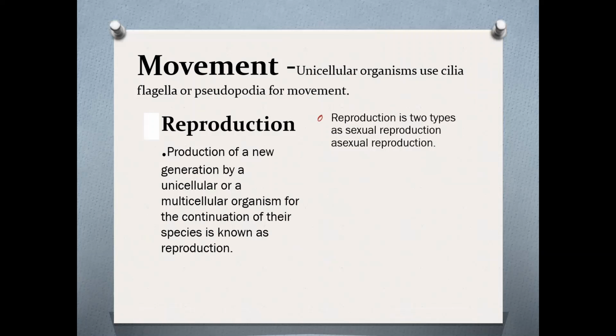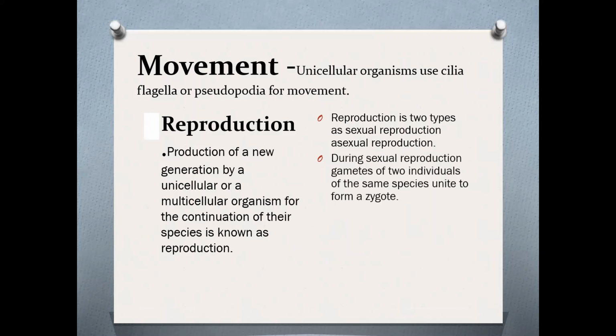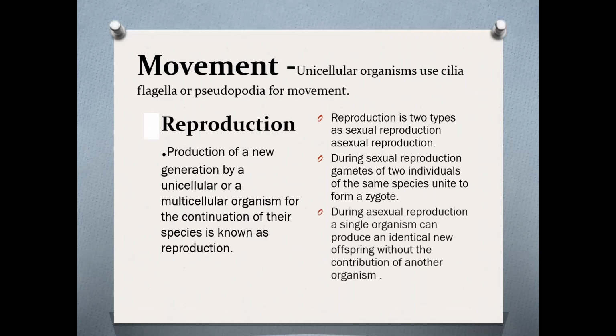Reproduction is of two types, sexual reproduction and asexual reproduction. During sexual reproduction, gametes of two individuals of the same species unite to form a zygote, and during asexual reproduction, a single organism can produce an identical new offspring without the contribution of another organism.